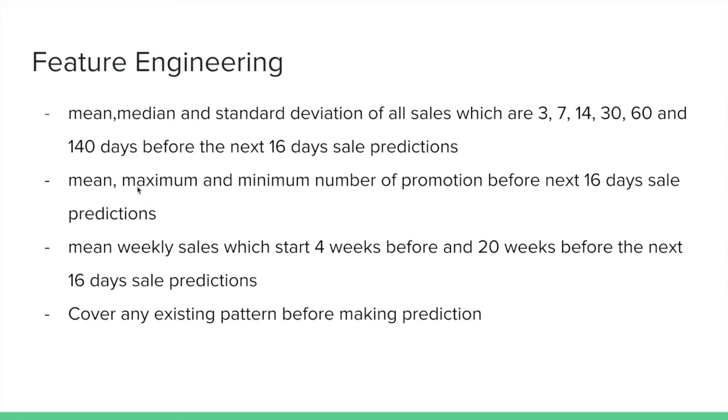We also produce the mean, median, and maximum number of promotions before the next 16 days sales prediction. We also produce the mean weekly sale, which starts 4 weeks before and 20 weeks before the next 16 days sales prediction. By producing these new features, we hope to capture any pattern that exists before making the prediction.